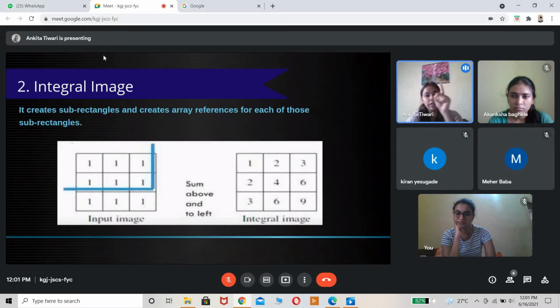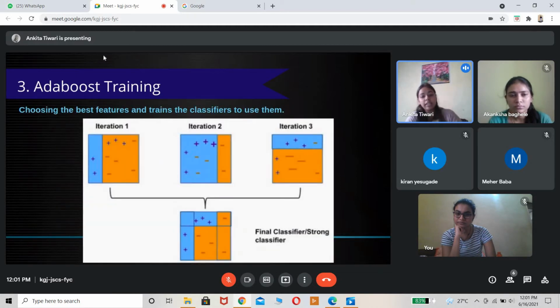Then the rectangle boxes shown before in green are created with the help of the integral image. It sums up the light and dark areas and then forms a box around it. Then there is AdaBoost, which trains multiple times, because we do not get the strongest classifier in one go. All these weak classifiers are continuously trained, and at the end they are combined together to give the strongest classifier. So it trains continuously to give us the best classification output for the detected image.